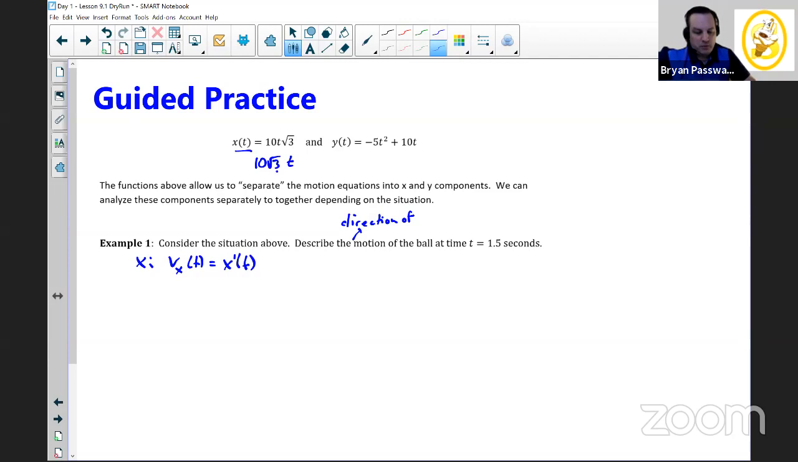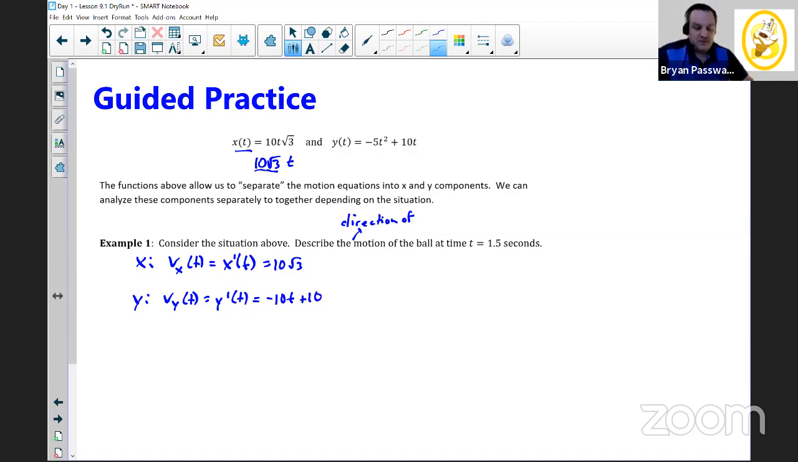But 10 radical 3 is just a constant. It's just a single number. So a number times t, when I'm taking the derivative, is just going to be the constant. So we know that the derivative of 10 radical 3 times t is just 10 radical 3. So the velocity in the x direction is 10 radical 3. And then doing the same thing for the y, if I want to find the velocity in the y direction, we're going to differentiate the position of y, and we're going to get negative 10t plus 10.